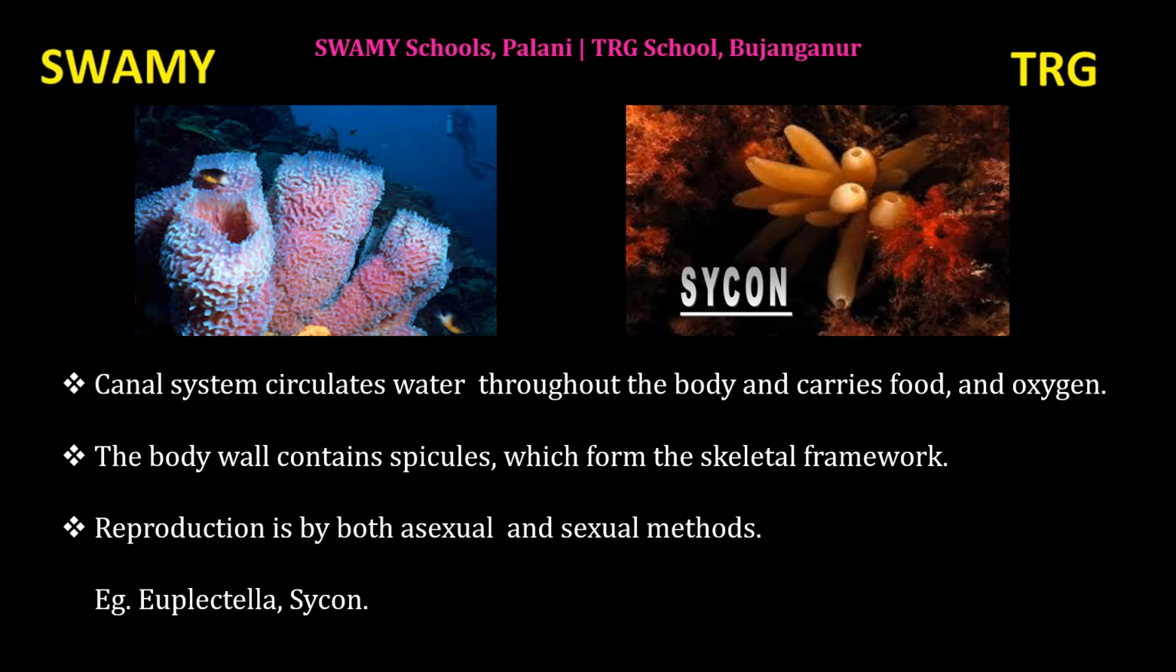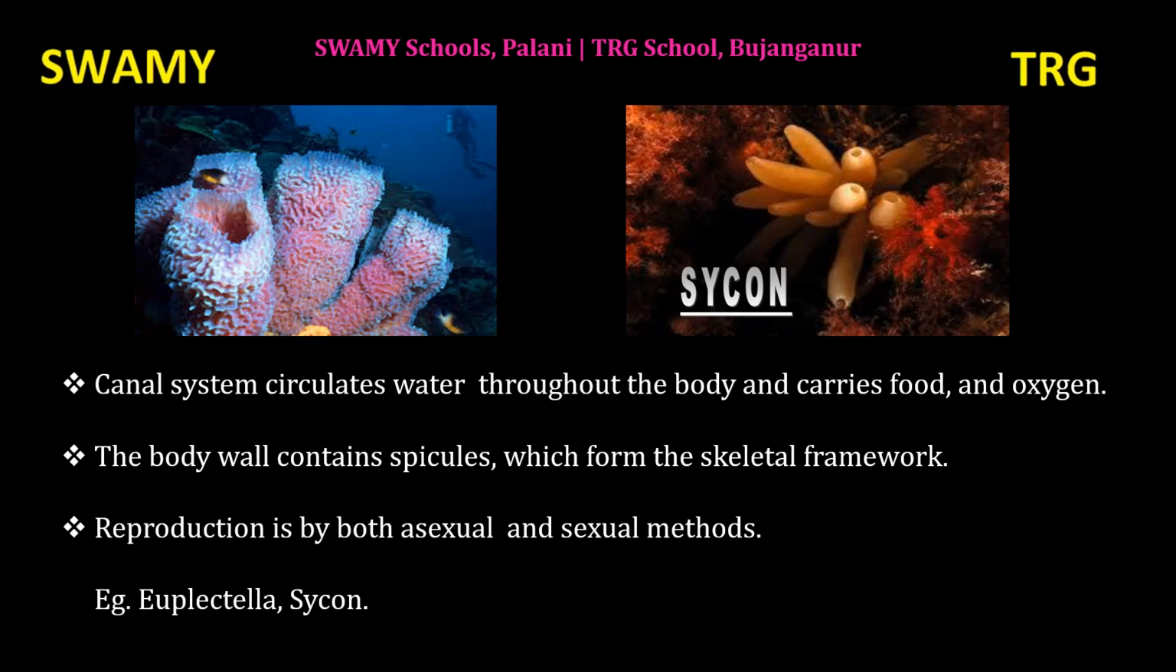Reproduction is by both asexual and sexual methods. In asexual reproduction, fragmentation takes place. Parent breaks into multiple pieces. Each piece develops into a new organism. In sexual methods, two gametes fuse together to form a new organism.